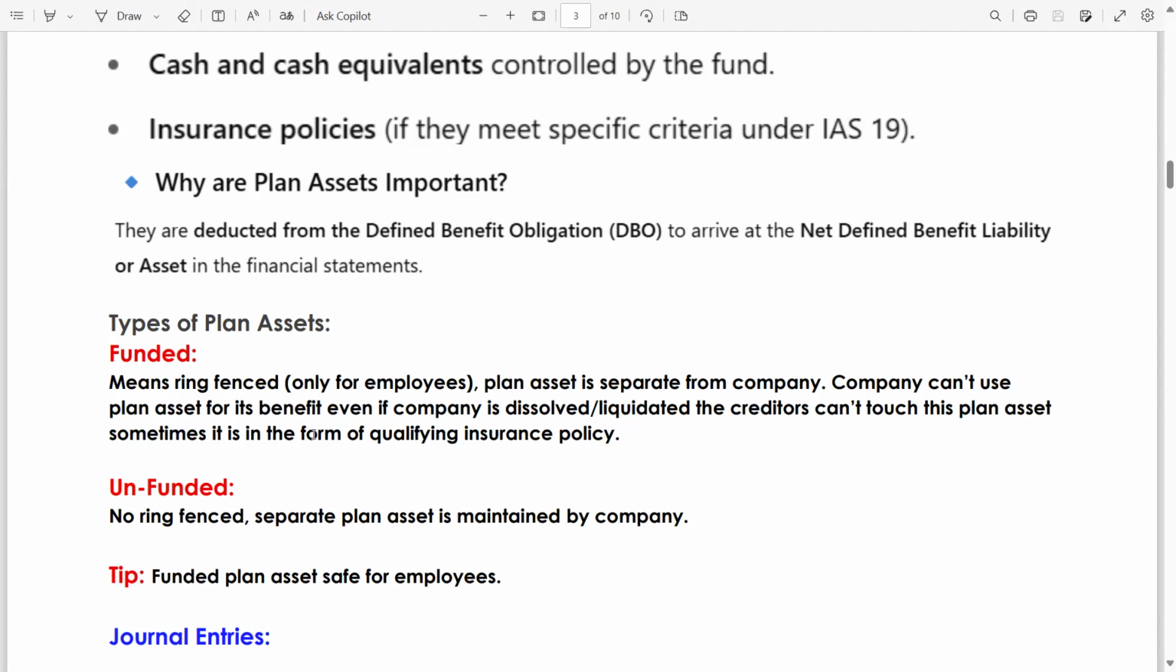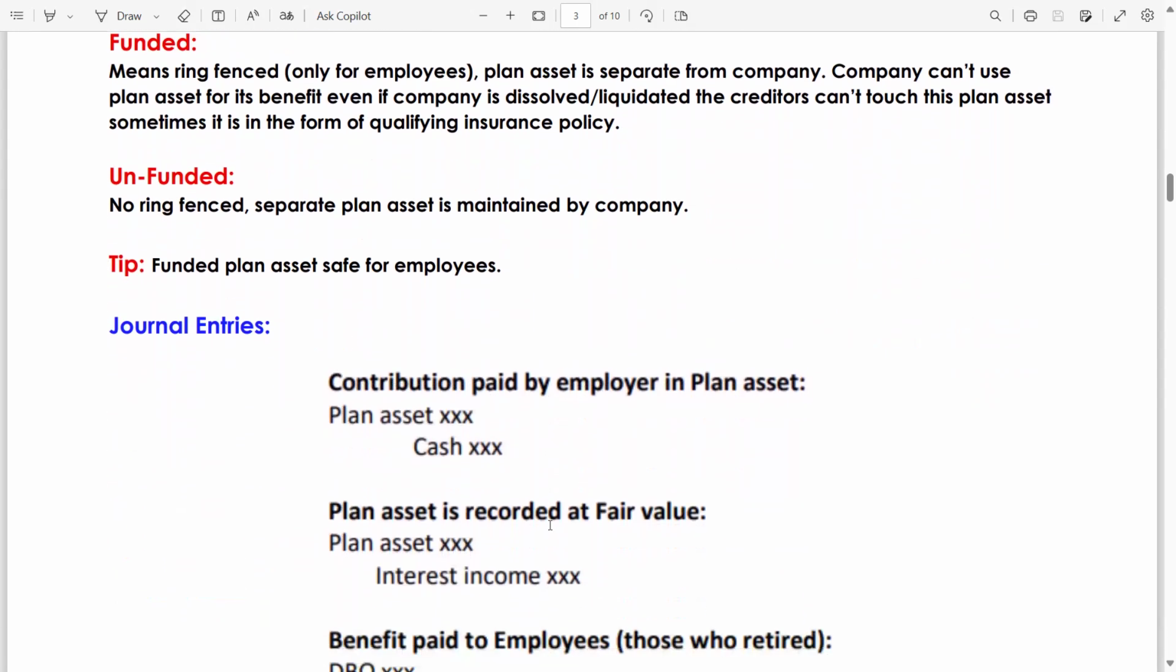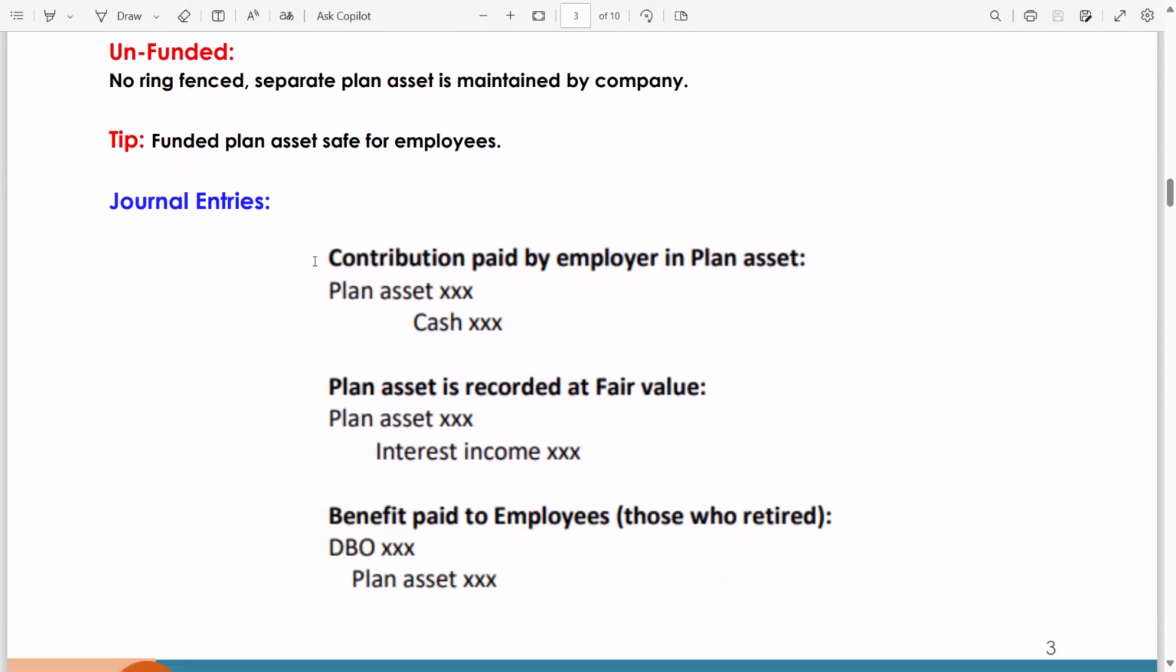Sometimes it is in the form of a qualifying insurance policy. Unfunded, no ring fence, means not separate. Separate plan asset is not maintained by the company. Now, tip: funded plan asset is safe for the employee. Always go for the funded. If it is unfunded, it means there is no plan asset.